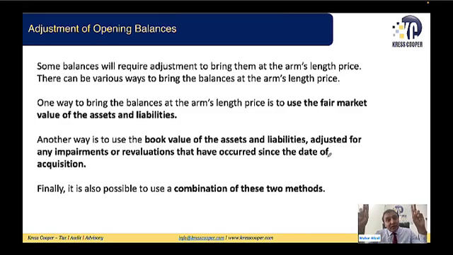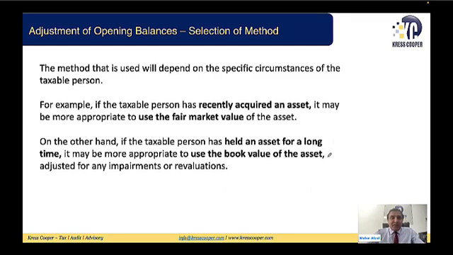This is not hard and fast. I'm highlighting, it has not been given in the corporate tax law. This is my knowledge and my understanding that I'm going to share with you. The first approach is to take the market value. The second is to take the asset, go for revaluation and make any adjustment, and whatever price you get will be the market price, because whenever you do a revaluation you are bringing the assets to par. So these are the methods and techniques we can apply. The method will be used depending on the specific circumstances of a taxable person.